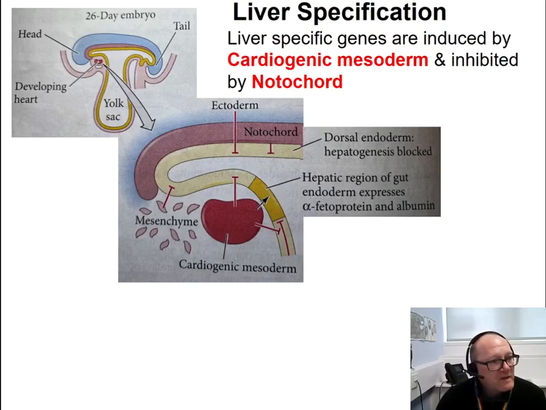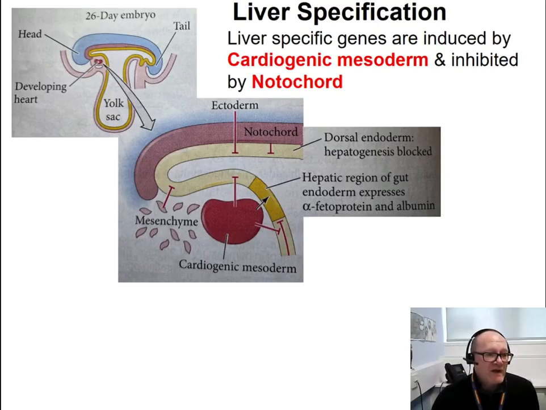Now, anteriorly, the lateral plate mesoderm is forming the heart. So anteriorly, signals from the heart are inducing the endoderm, or the adjacent endoderm, to produce the hepatic diverticula.